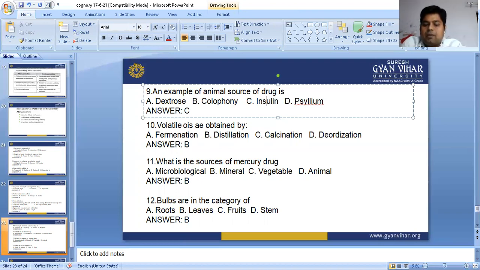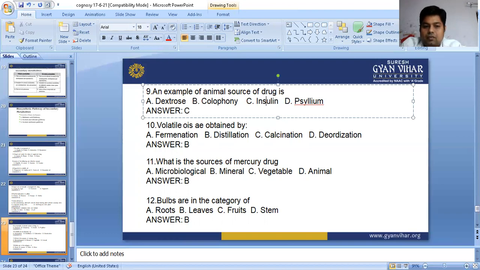What is the source of mercury drug? This question is very important. What is the source of mercury drug? The answer is mineral, because mercury is obtained from mineral and it is a heavy liquid, obtained in liquid state and very heavy in weight. It is not obtained from vegetable, animal, or microbiological sources.